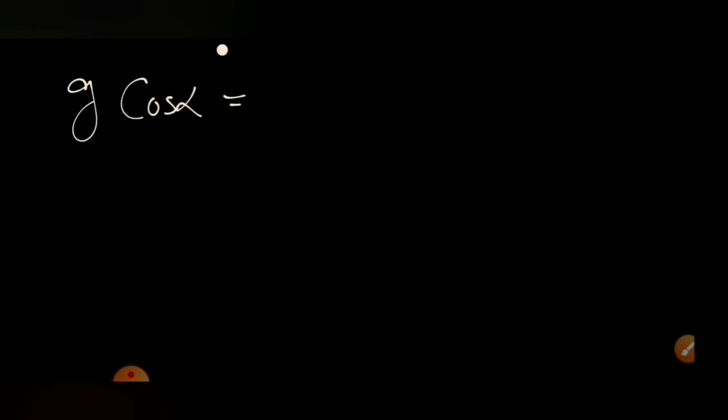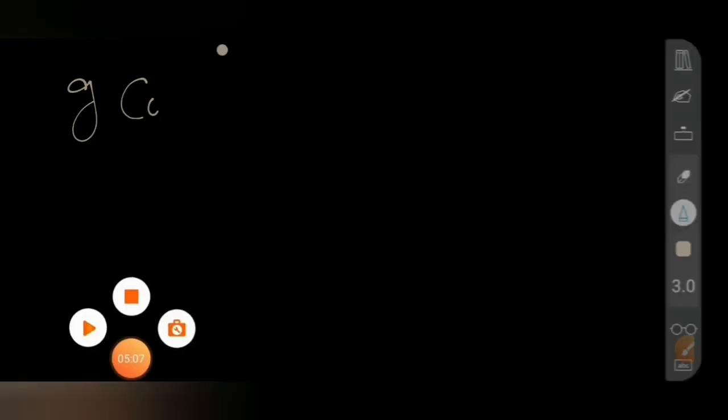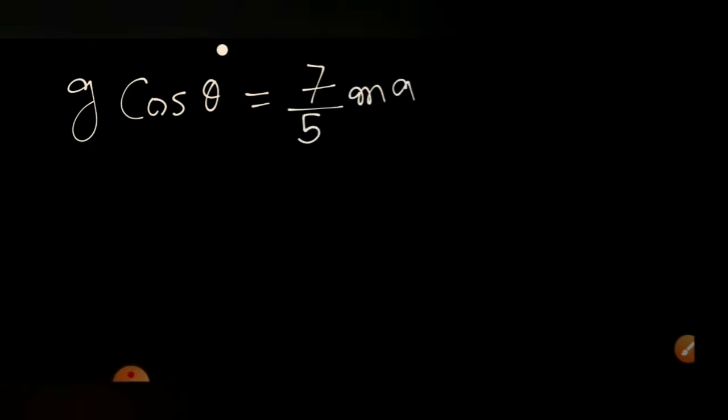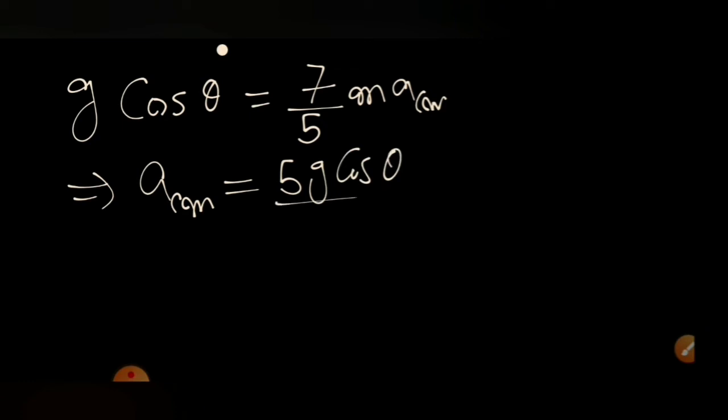Adding these two equations, we get g cos theta is equal to 7 by 5 aCM, or aCM is equal to 5g cos theta by 7.